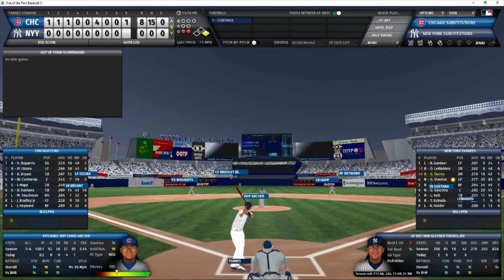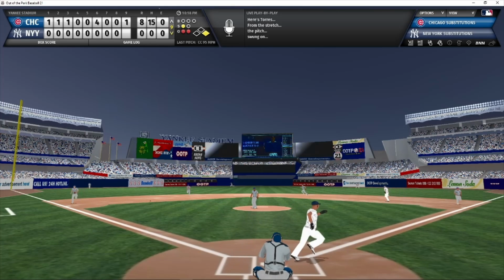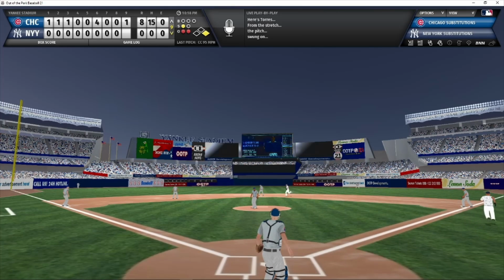2 outs, runner on first. Archer trying to close out this game. 1 strike pitch from Archer. Here it comes. Popped up to left. Ozuna goes back. This is deep, but it'll be playable, and Ozuna makes the catch on the warning track, and Chris Archer has just thrown a no-hitter.